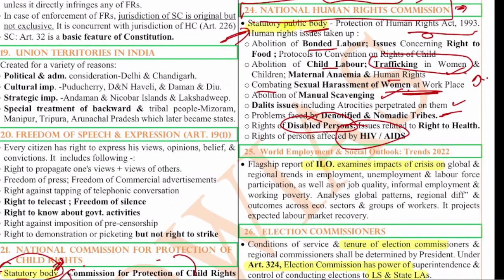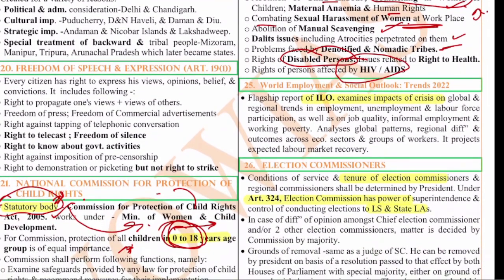Next one, the World Employment and Social Outlook Trends of 2022. It is the flagship report of the ILO. So who releases this World Employment and Social Outlook? ILO. It examines the impact of crisis on global and regional trends in employment, unemployment, and labor force participation, as well as on job quality, informal employment, and working poverty.